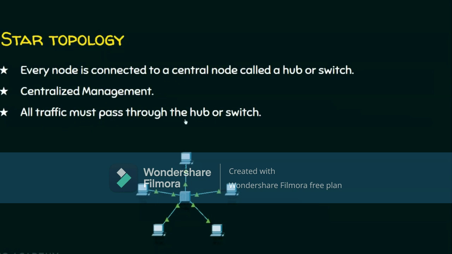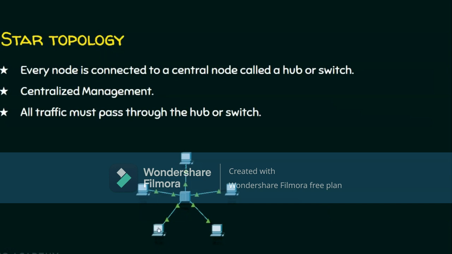And all traffic must pass through the hub or a switch. Suppose this node wants to send some data to this node, so obviously this node is going to send the data to the central node, which is the hub or the switch here. And it is the responsibility of this hub or switch to forward the data to this node, that is the destination.